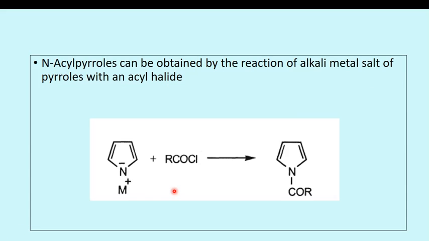Then N-acyl pyrroles can be obtained from the alkali metal salt of pyrrole with an acyl halide. So this one is an alkali metal salt. Okay, in presence of this alkali metal salt and acyl halide, that is RCOCl, it gives an acylated form of pyrrole.